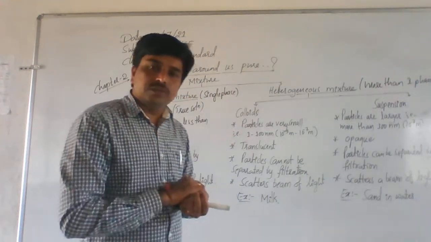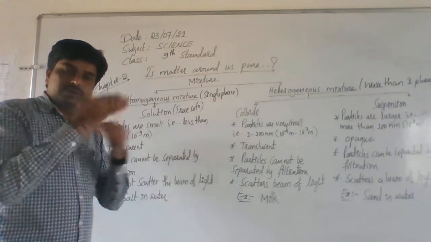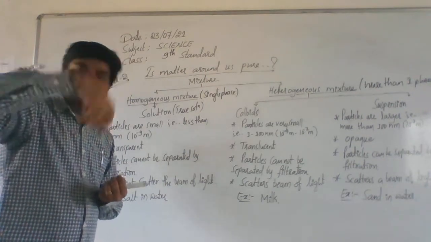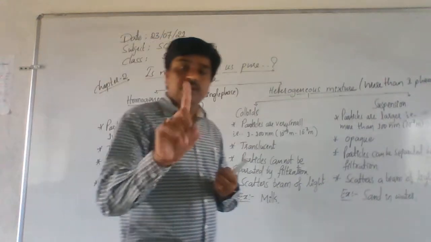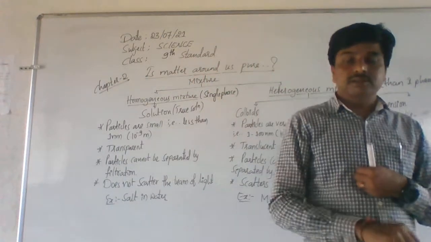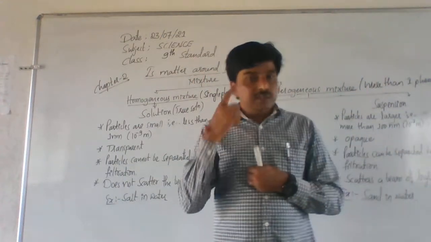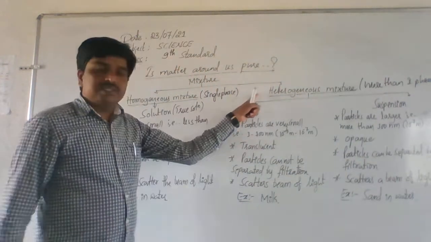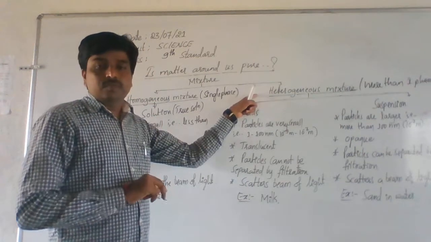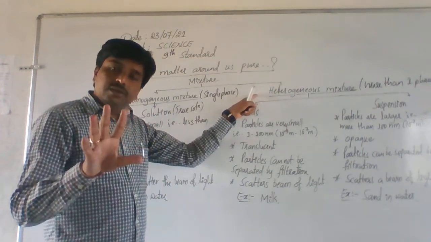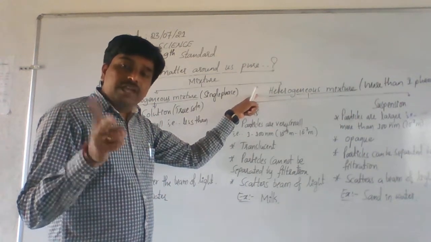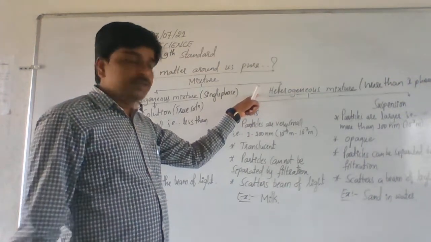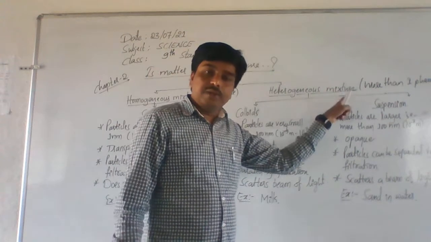But in the case of a salt solution, you can't see separate boundaries because salt particles get completely dissolved in water and it forms only a single phase. You can't see the salt particles. Salt particles cannot be seen with your naked eye. Understand? So what is a heterogeneous mixture? The mixture which has variable composition. That mixture is said to be heterogeneous.